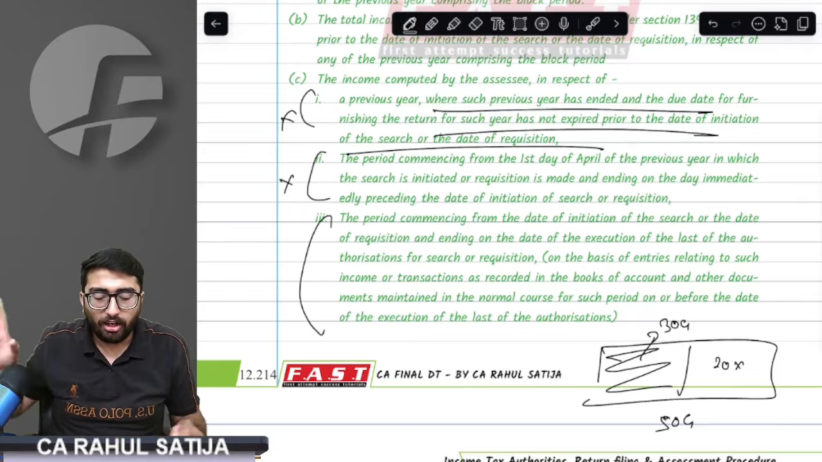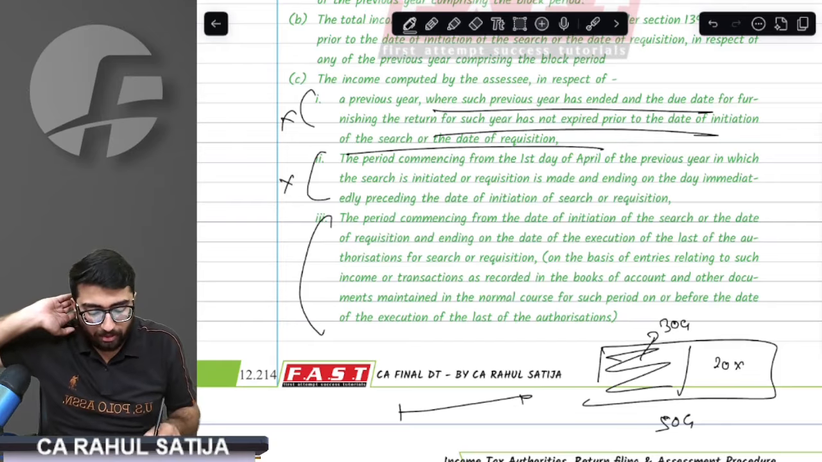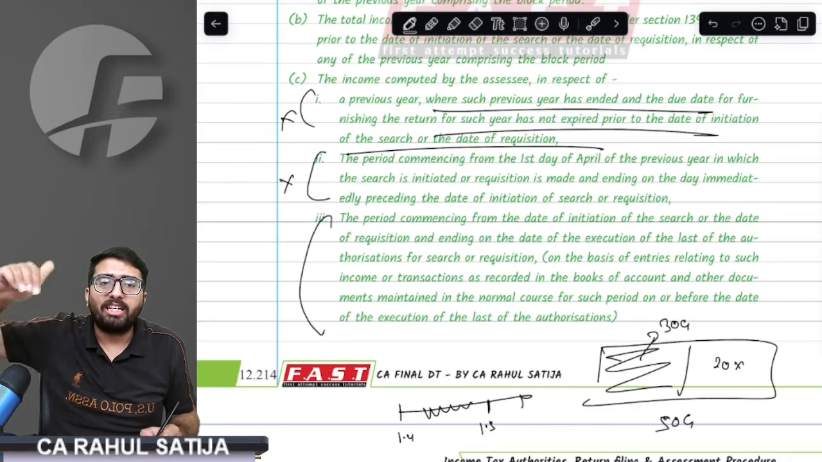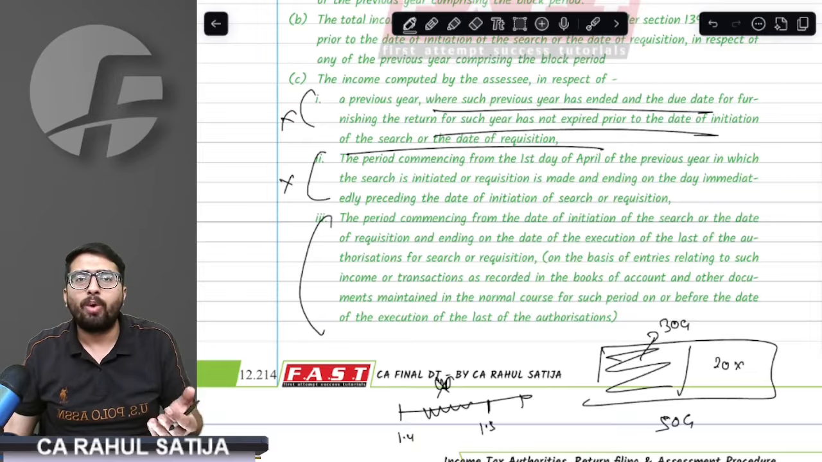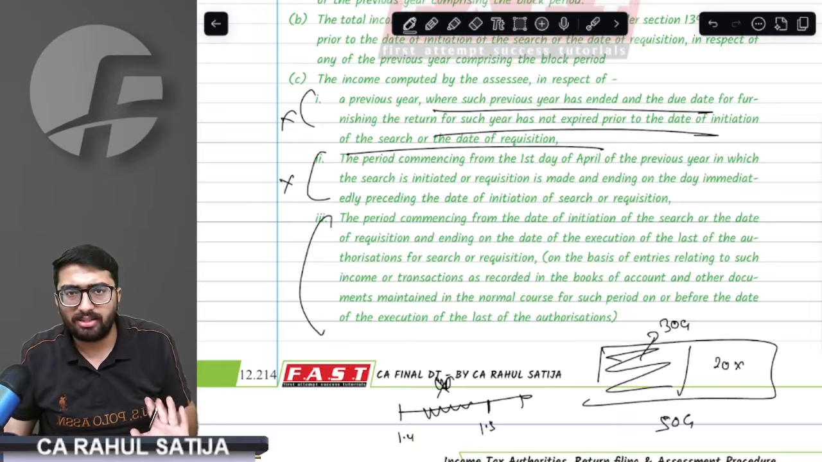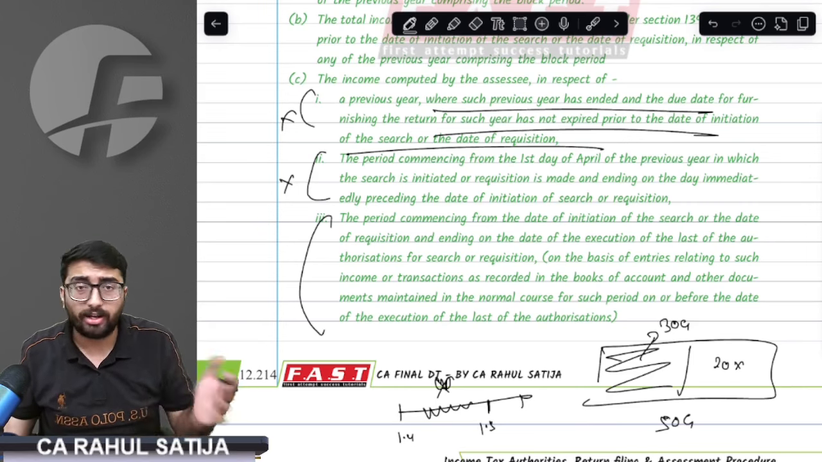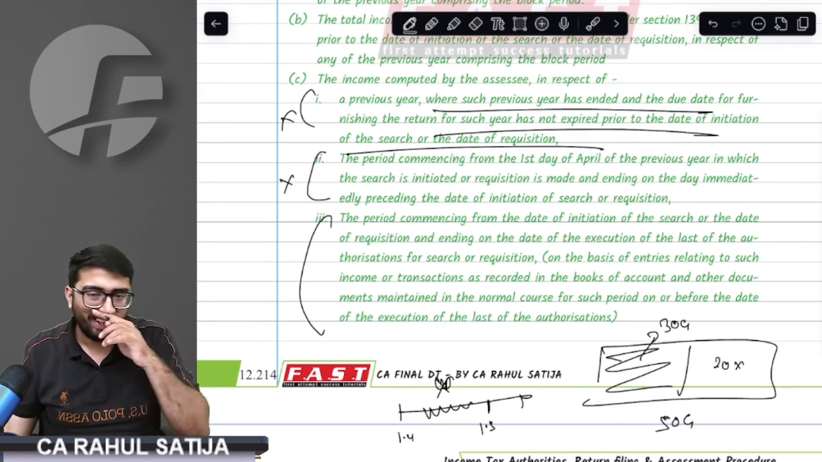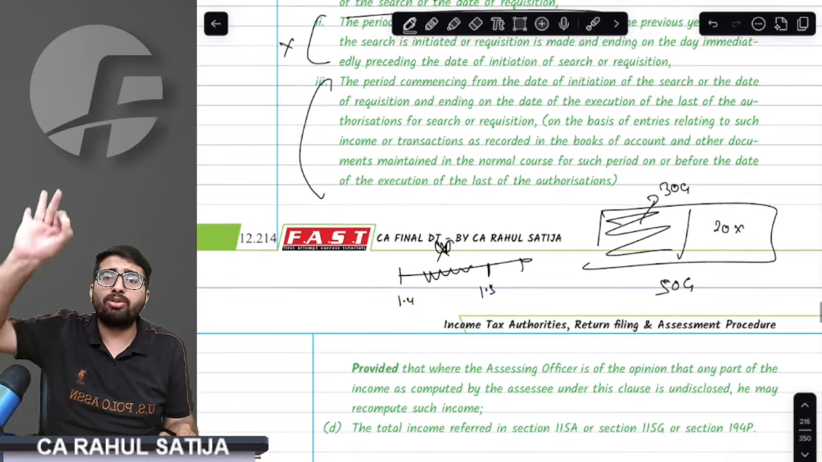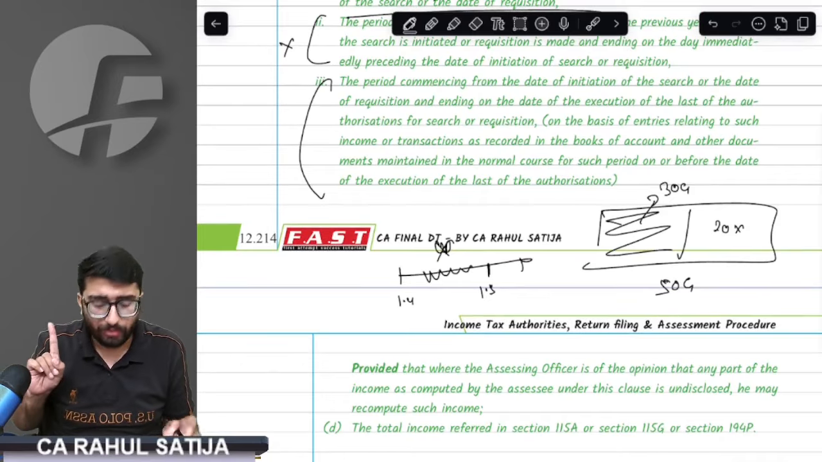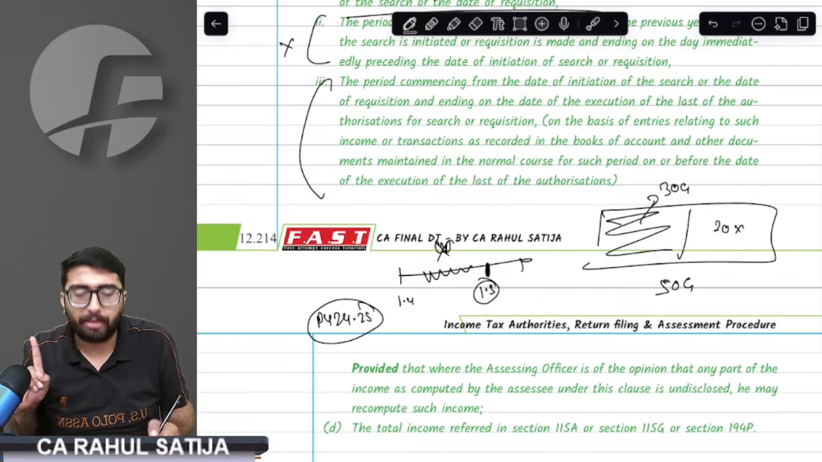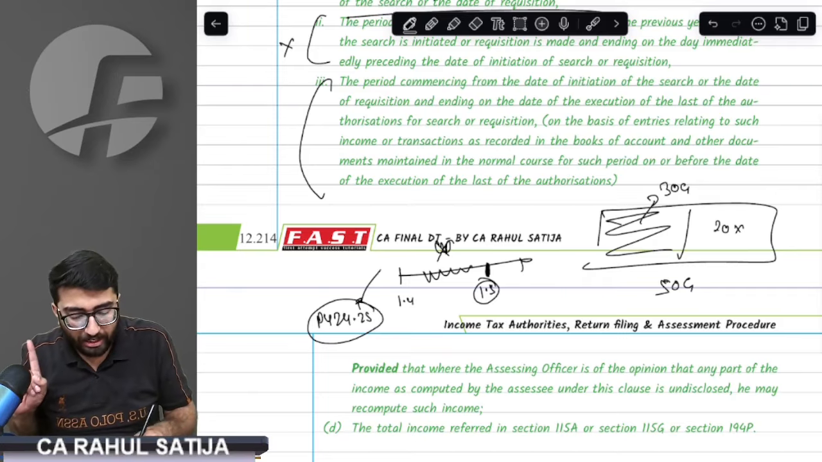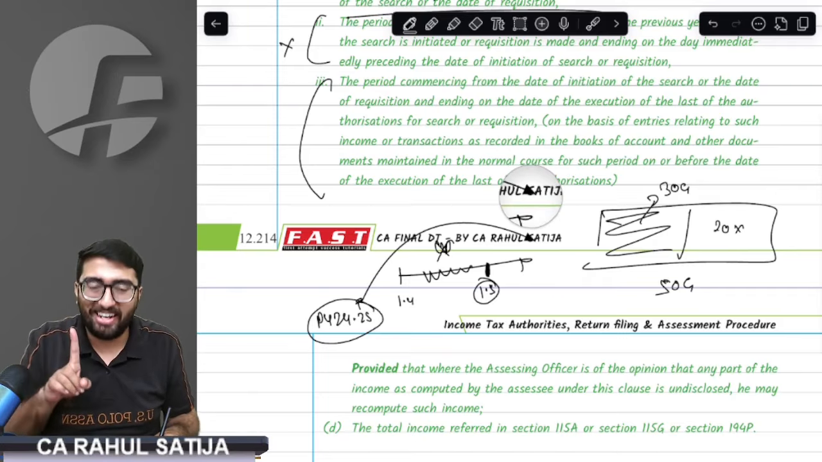Third thing: during the year of search, that is 1st April to 1st May, whatever income has been determined based on books of accounts will not be considered as undisclosed income. Why? Because this will be disclosed in the ITR of this year only, in next year's ROI. What else is not considered as undisclosed income? Remember. Sir, for example, previous year 24-25, and the search took place on 1st May. For previous year 24-25, the ROI is not yet filed now.